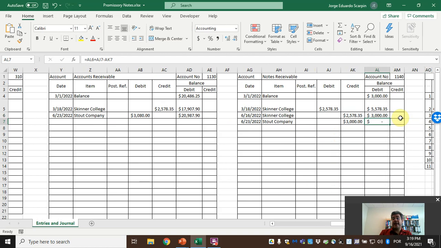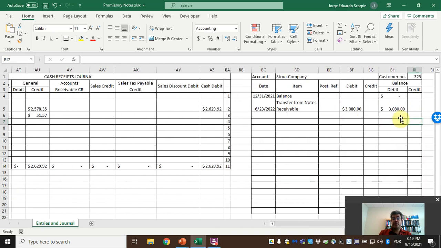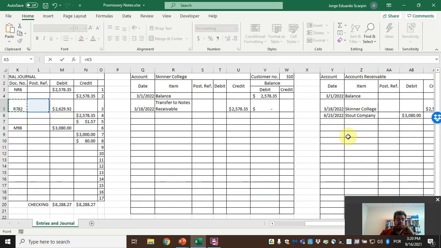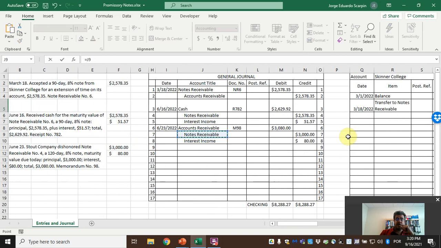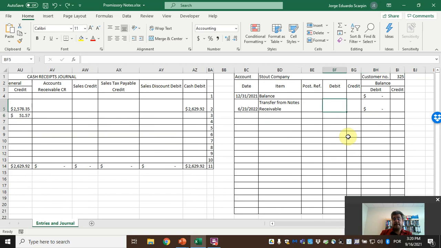So we have no balance anymore. Cash, nothing on cash. They didn't pay us, so no cash. But we need to transfer. So we need to reopen the Stout Company journal. So transfer from notes receivable. So we debit here. Now the new accounts receivable is 3,080.